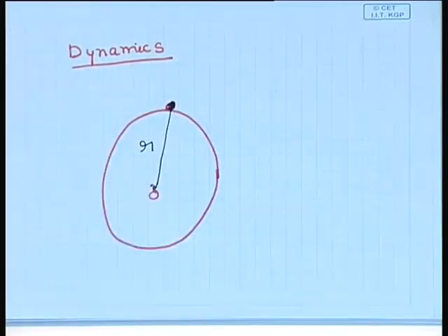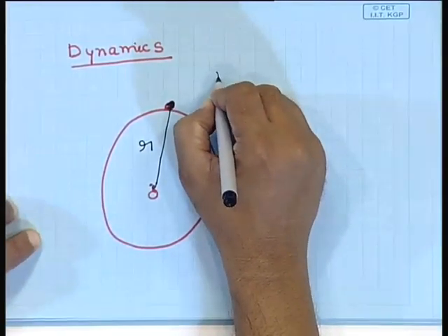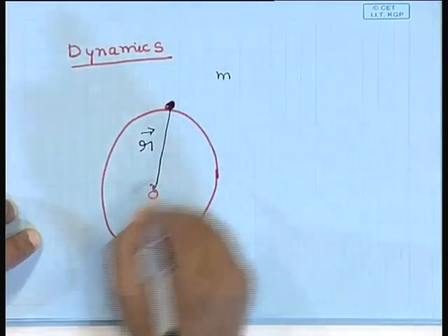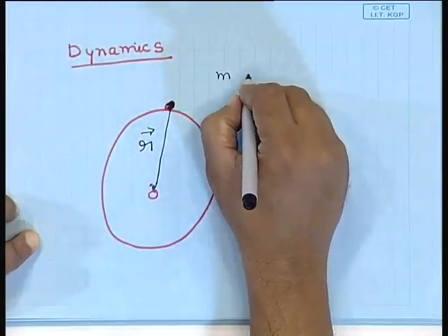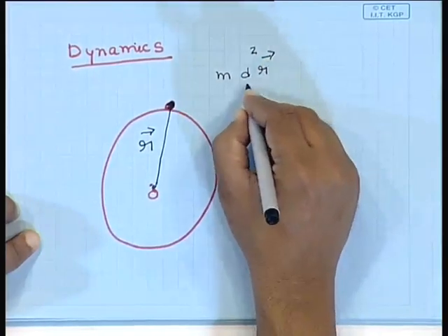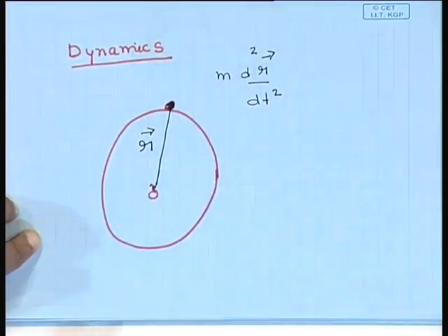So, the equation of motion of this galaxy, let me write it down, is the mass of the galaxy times d squared r by dt squared, the acceleration of the galaxy, is equal to.